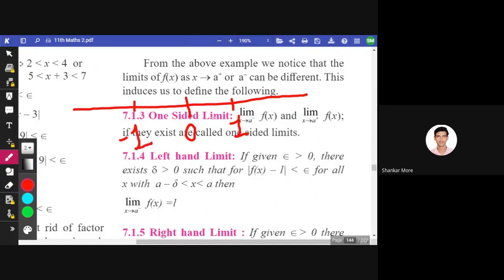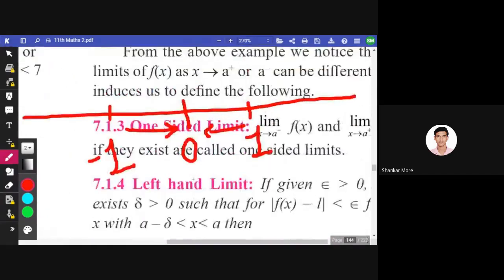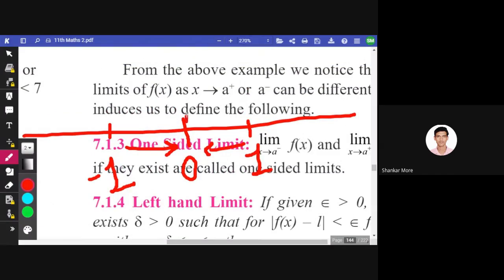Okay, so when we come closer to 0 from both the sides, then the value is somewhere here. Whatever value there is here, that will be 0 plus, meaning the positive side of 0, and at this point, just before 0, the value will be 0 negative.